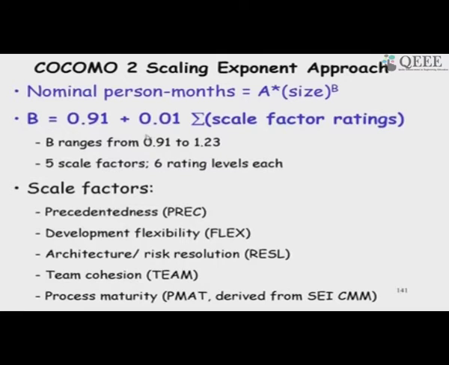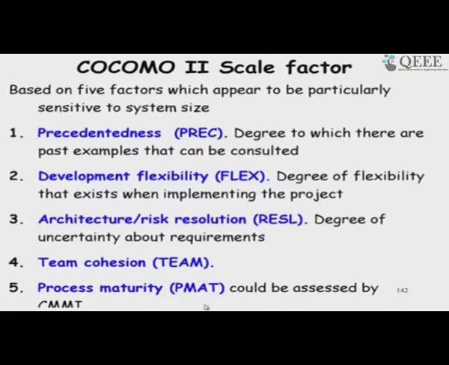So, it will be a times size to the power of 0.91. But if these are all not in our favor, like we do not have experience with previous development of software, flexibility does not exist, we have to meet stringent schedule and budget constraints, risk handling is not proper, the team did not work together and is not of similar background, and so on, then it can become 1.23. So, this again I have written down for your reference, the note.